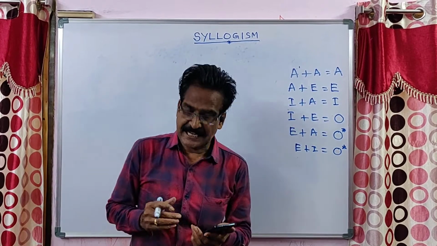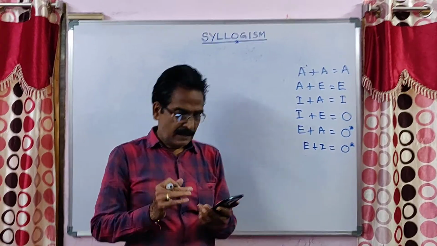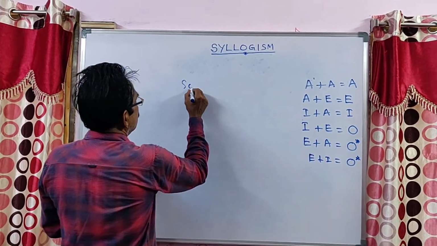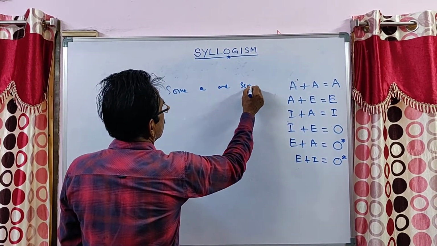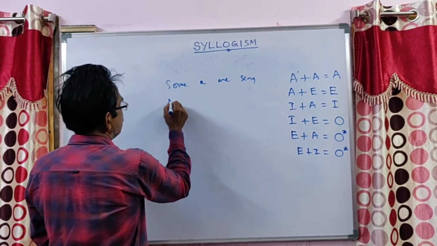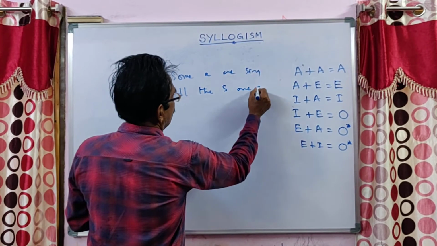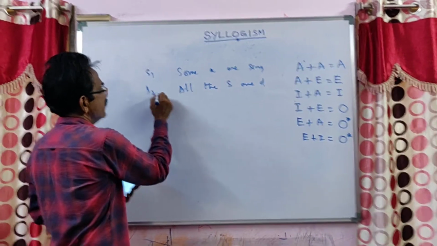Friends, now let us see some examples regarding these 6 rules. See, first question is, some actors are singers, all the singers are dancers. This is S1, this is S2.